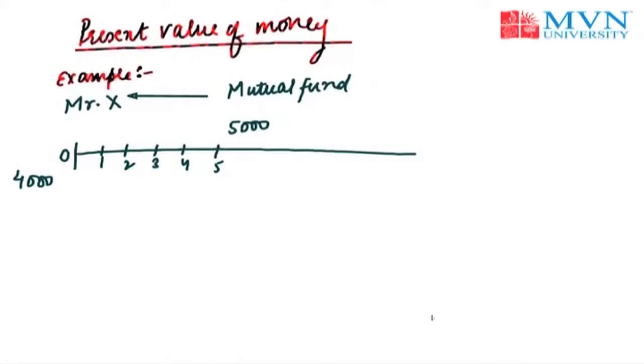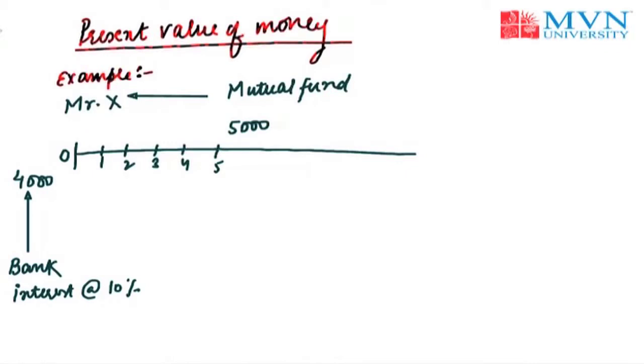Now, if Mr. X is going to take this mutual fund, he needs to sacrifice the 4,000 rupees today itself. He is going to lose some opportunity. Let us suppose the opportunity would be to keep this money in the bank. Now, if Mr. X is going to keep his money in the bank, he is going to get interest at the rate of 10%. Now, he wants to make a comparison whether he should go for this mutual fund or not. Here is the role of present value of money.